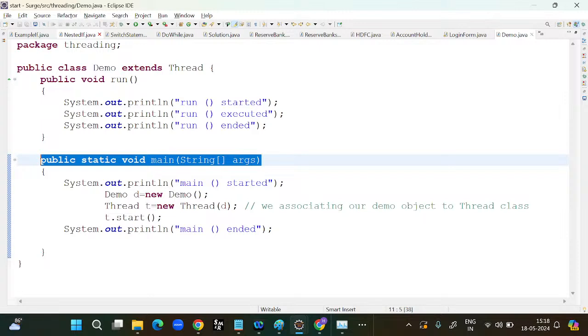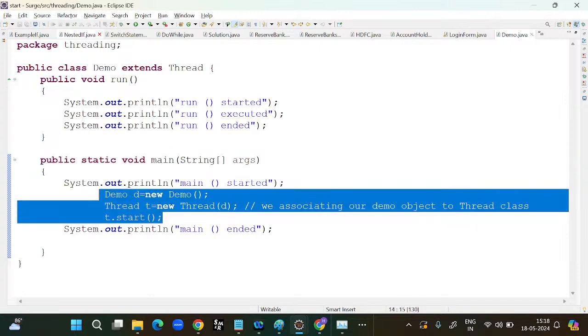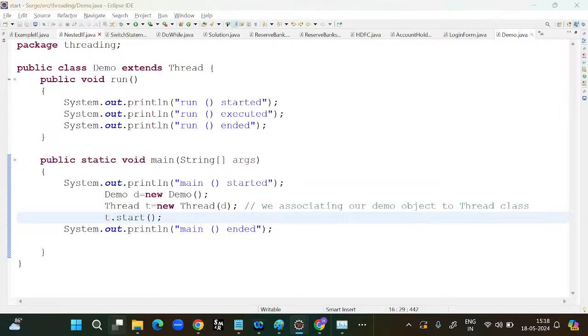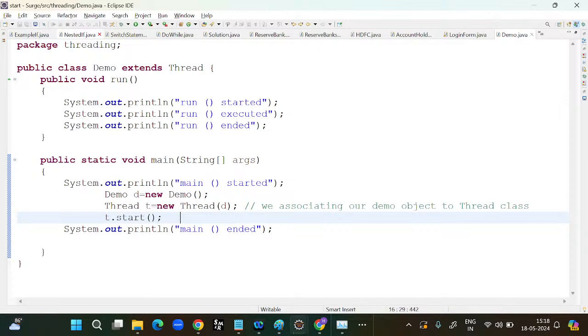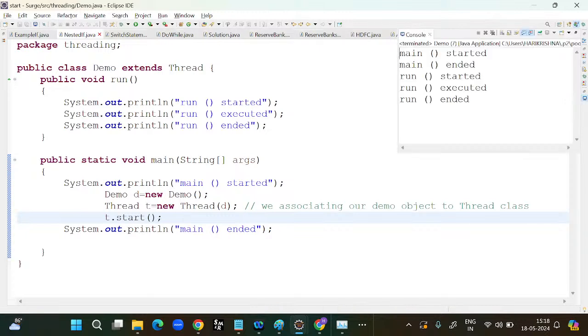And now I have created one custom thread. So when I run the program, it is executing all the methods concurrently, meaning parallelly. Parallelly the main method got executed, parallelly this method also got executed.